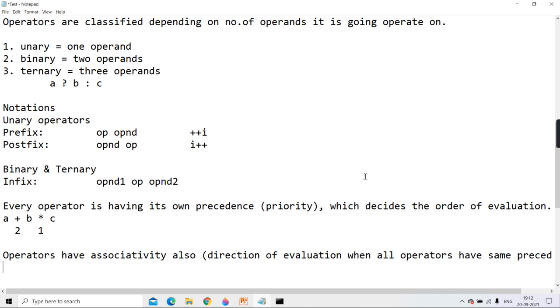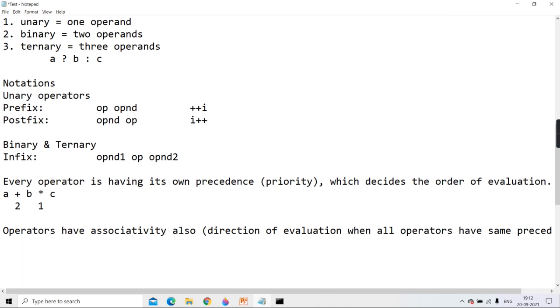But when in an expression all are having the same precedence, then we have to consider associativity. Understanding, guys? So associativity will come into picture when all are having the same precedence.